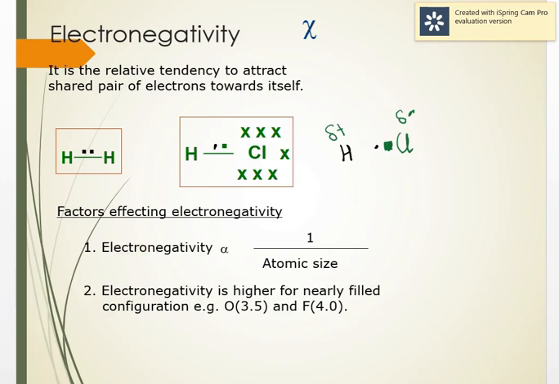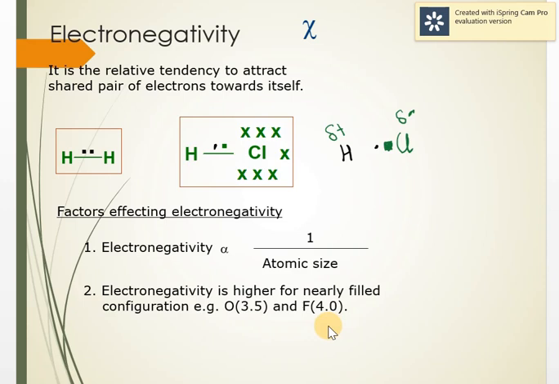Now the factors that affect electronegativity. First is the atomic size: the greater the atomic size, the less is the electronegativity. It's a property of an atom in the bonded state, so it has to make a covalent bond or have a shared pair of electrons. Electronegativity is higher for a nearly filled configuration, when they want one electron or only two electrons to complete the outermost shell. So their tendency to attract electrons to complete the octet is more. Oxygen has electronegativity of 3.5 and fluorine has 4.